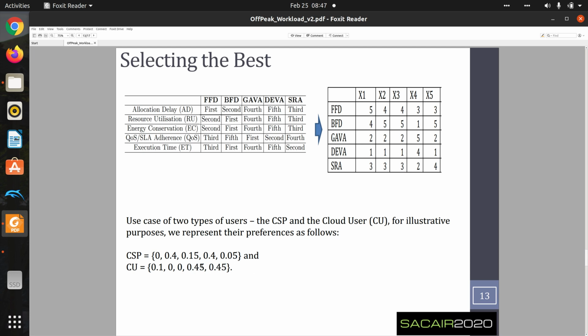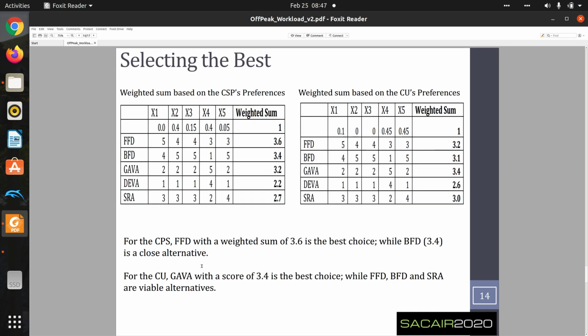By the time we translate these and put them into a weighted formula, on the left hand side we have the cloud service provider, and on the right hand side we have the cloud service user. And these values are put here. Of course, the weights sum to 1. And from translation, by the time I multiply 5 by 0.5 and 0.4 by 4, multiply 0.15 by 4, etc., we get a value of 3.6.